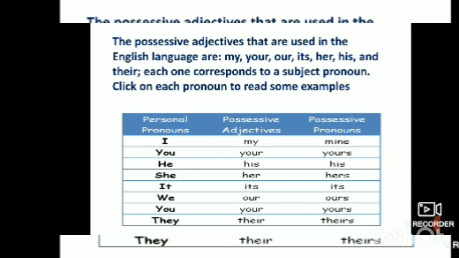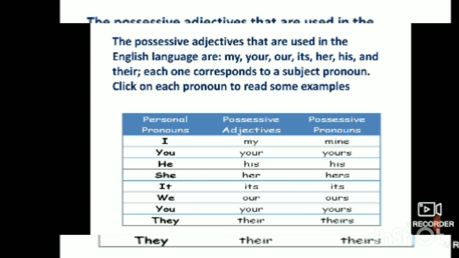Personal pronouns, possessive adjectives, and possessive pronouns again. If I say I, who I am, this is a personal pronoun. Possessive adjective, my. And possessive pronoun is mine.